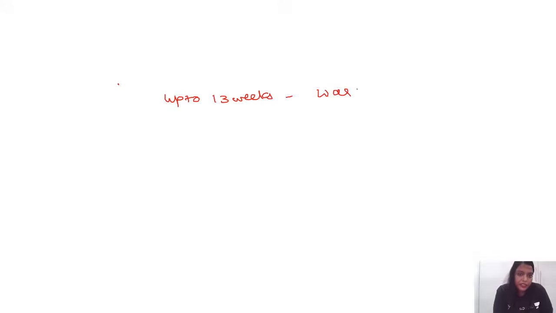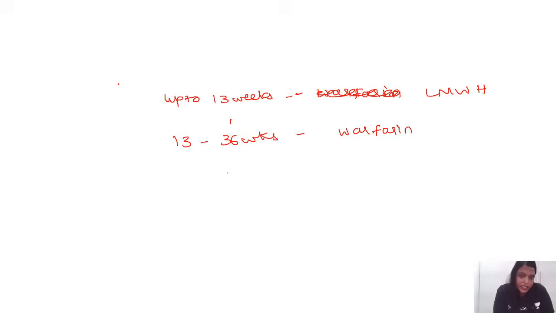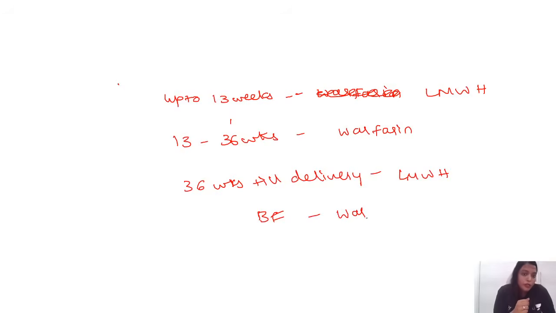Up to 13 weeks, you go for low molecular weight heparin because warfarin is teratogenic. 13 to 36 weeks, we go for warfarin. 36 weeks till delivery, you don't use warfarin post 36 weeks because warfarin has a long half-life, so there is more chance of excessive bleeding and the baby having intraventricular hemorrhages. So from 36 weeks till delivery, you will go for low molecular weight heparin. During breastfeeding, that is postpartum, you can again go for warfarin.